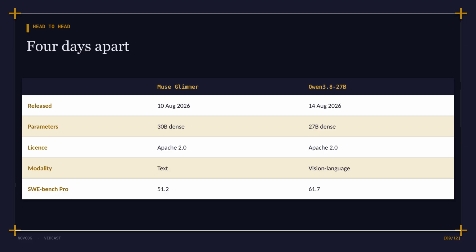Same tier, same license, same target card. On SWE-bench Pro, the one benchmark both publish, 51.2 against 61.7, a 10.5 point gap in favor of the model with 3 billion fewer parameters that also happens to see.